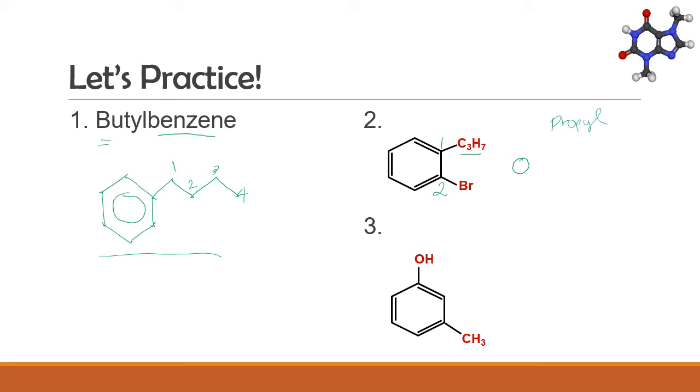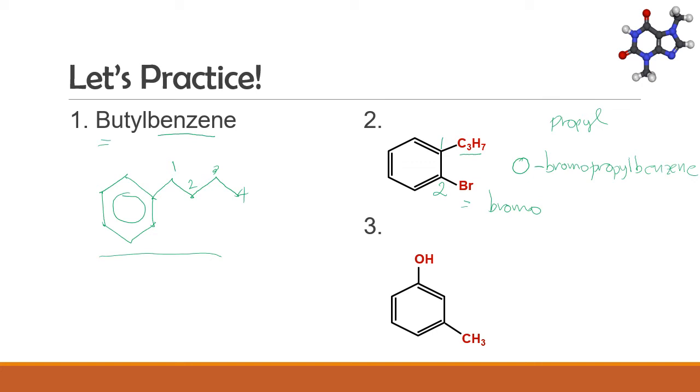This other substituent is the halogen bromo. To name this compound, we must arrange the substituents alphabetically. Thus, bromo should be written before propyl. And then we can write the parent name, which is benzene. So this compound is called ortho-bromopropylbenzene.